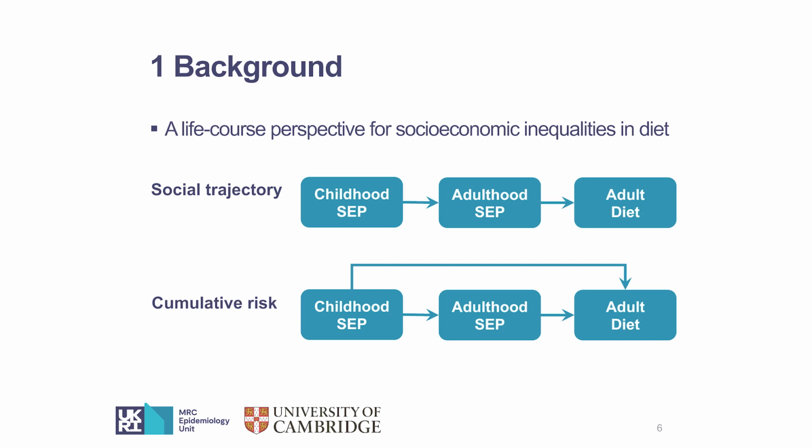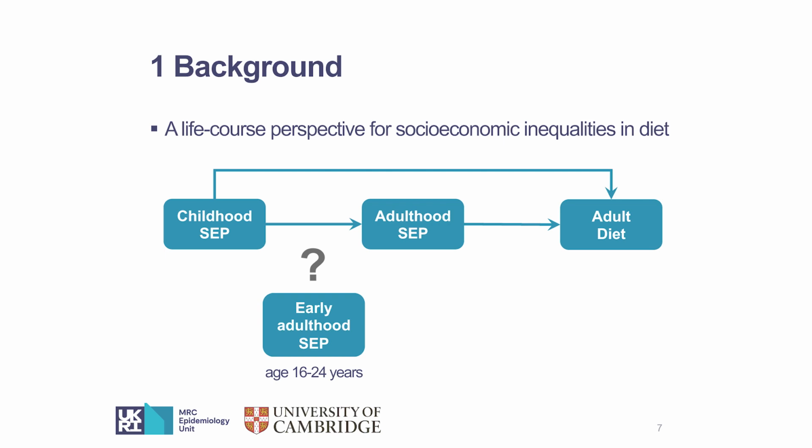The second main finding is based on the cumulative risk model. It shows that childhood SEP contribute to the adult diet quality independent of the adulthood SEP. That's to say, the parental SEP may have a cumulative risk on the diet outcome in later life.